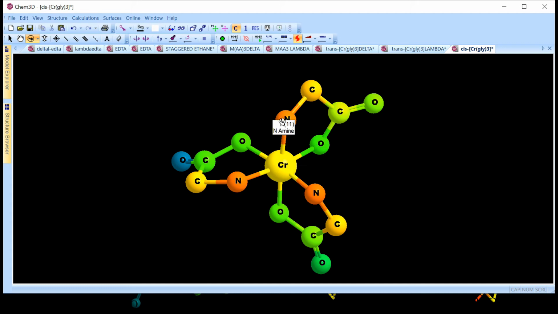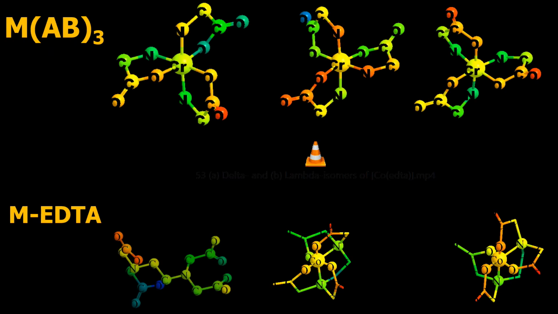Now see, red to green, front to back, you are moving clockwise. Again, red to green, front to back, you are moving clockwise. Red to green, front to back, again you are moving clockwise. So this is now your delta isomer. That is the right-handed or the C isomer. So that was something about the glycinate example.